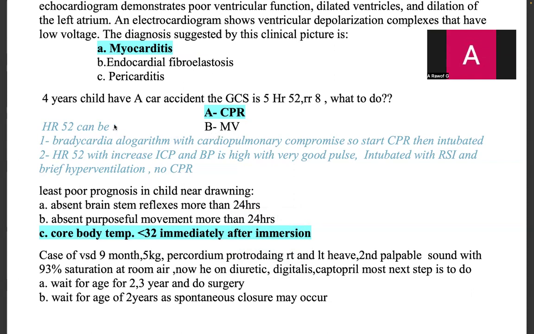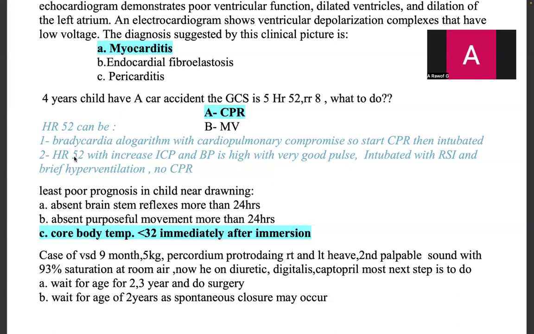So now your choice depends on it. If heart rate is 52, it is bradycardia. As per the bradycardia algorithm, with cardiopulmonary compromise, that means you're not getting a good pulse, and the child is bradycardic, the pulse is very weak, you can start CPR and then intubate.